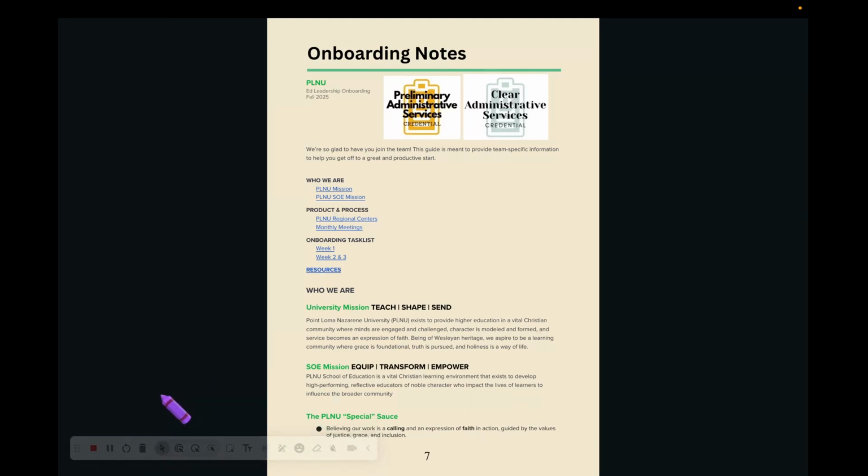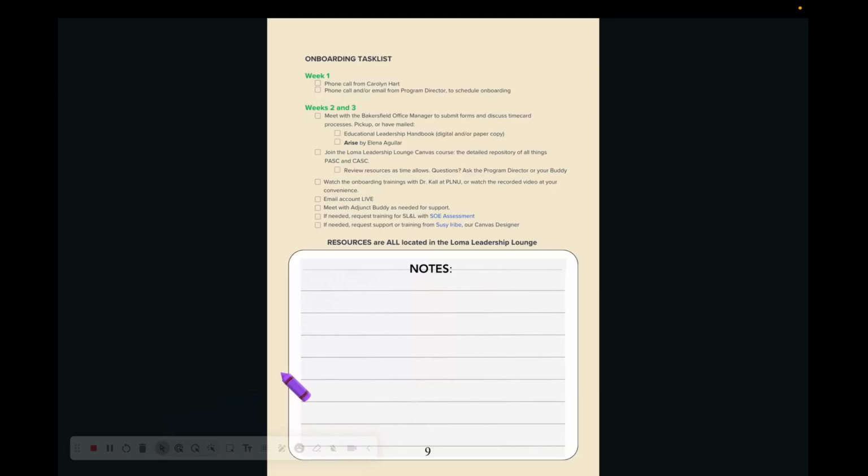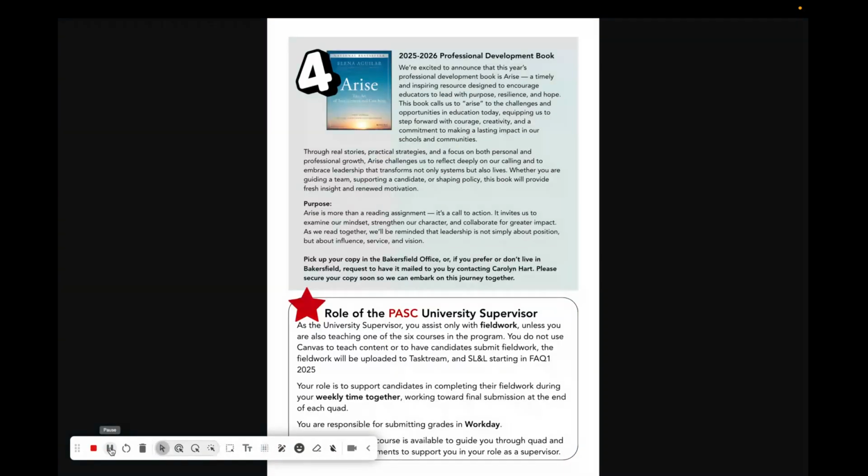On pages 7 and 8, you will see a list of what I call the special sauce here at Point Loma and what sets us apart from any other university. That we're a university of faith is one of the most important pieces, but our mission centers on servant leadership, equity, inclusive care, relationships, integrity, and Christ-centered leadership. Those are our goals. And on the next page, you will also find an onboarding checklist for the first 3 weeks of your participation in the program when you are assigned a candidate. What to do week 1, week 2, and week 3, the things that you need to do to make sure you're off on the right foot.